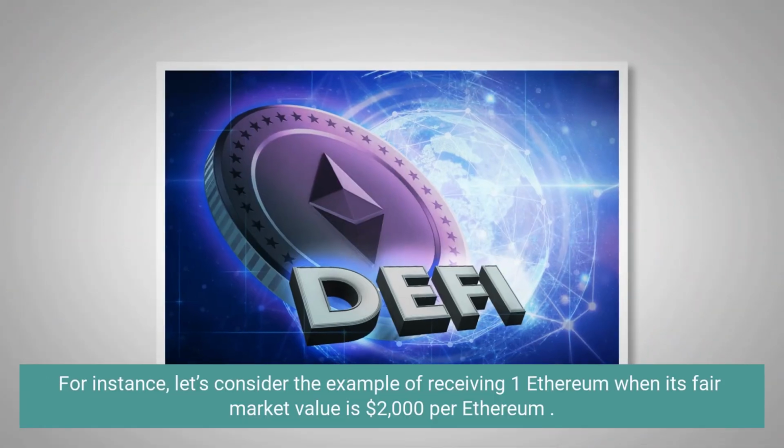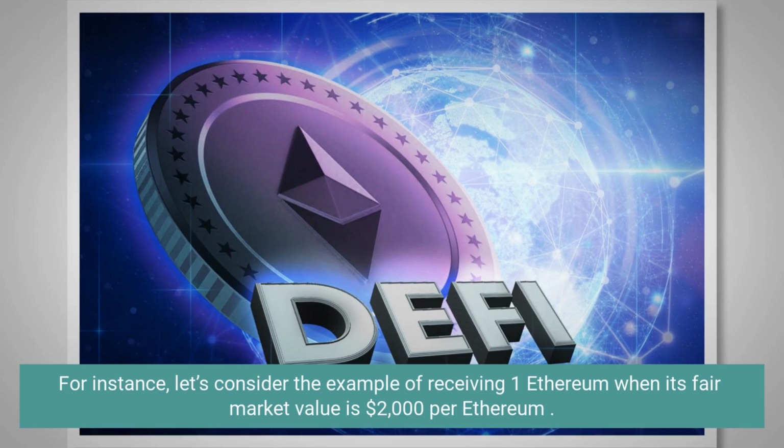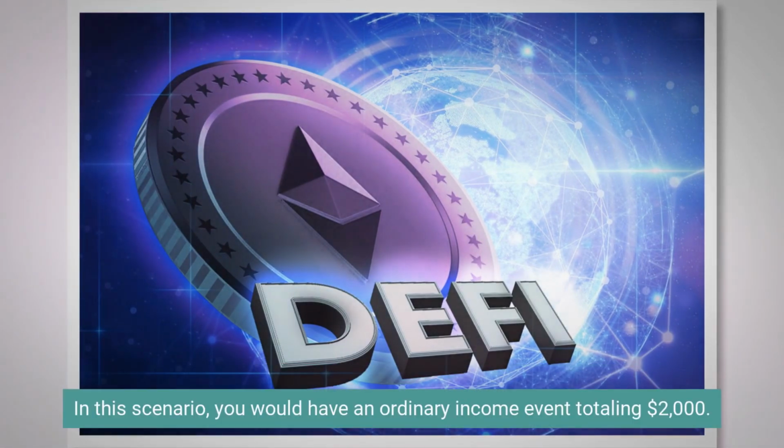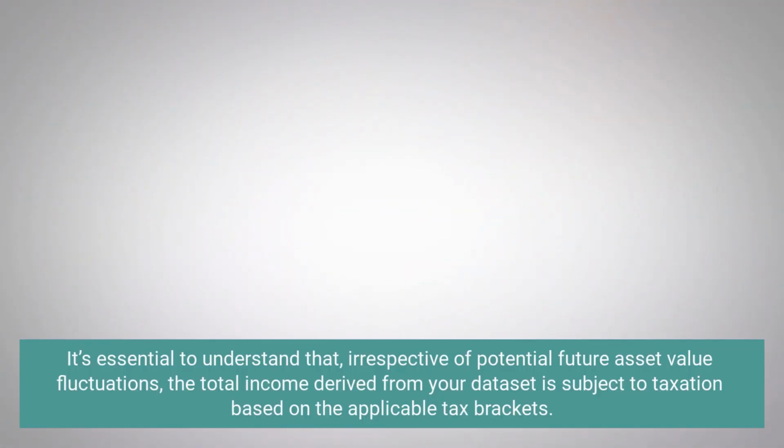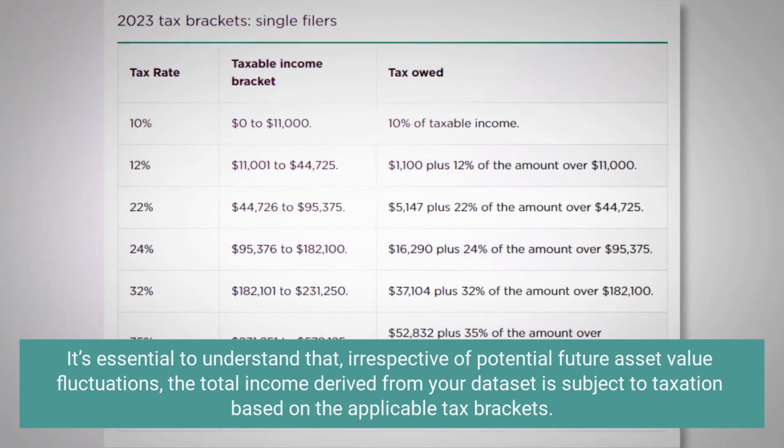For instance, let's consider the example of receiving 1 Ethereum when its fair market value is $2,000 per Ethereum. In this scenario, you would have an ordinary income event totaling $2,000. Your cost basis for the 1 Ethereum would be $2,000, and the holding date would correspond to when the asset was received. It's essential to understand that, irrespective of potential future asset value fluctuations, the total income derived from your dataset is subject to taxation based on the applicable tax brackets.